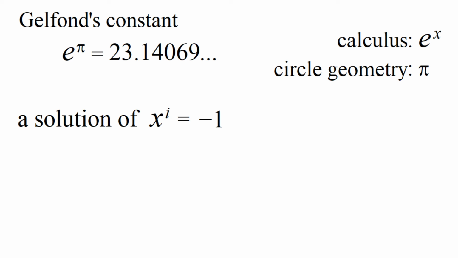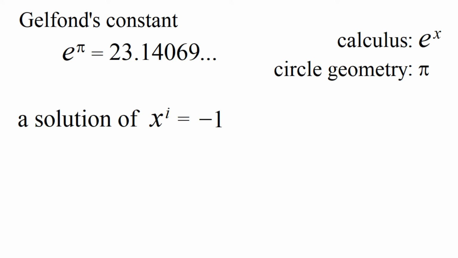Okay, so as I say, Gelfond's constant is a solution to the equation x to the i equals -1. Now, it's not the only positive solution to this equation. There are other positive solutions, namely the odd powers of Gelfond's constant. And so, in some sense, Gelfond's constant is the simplest positive solution to this equation.